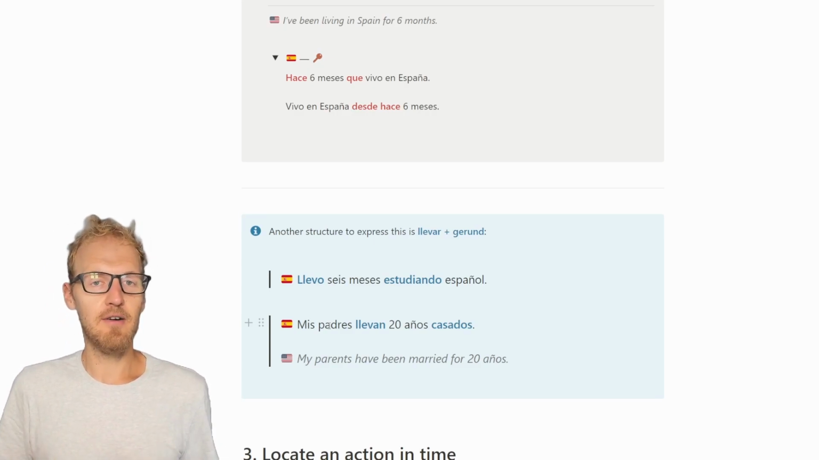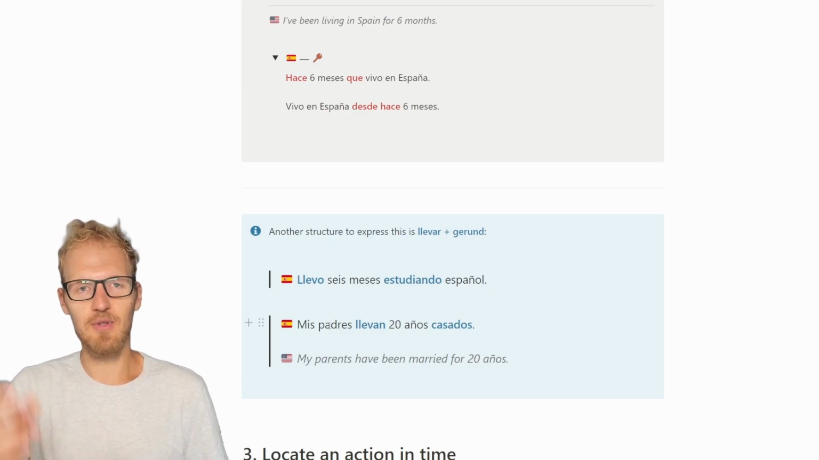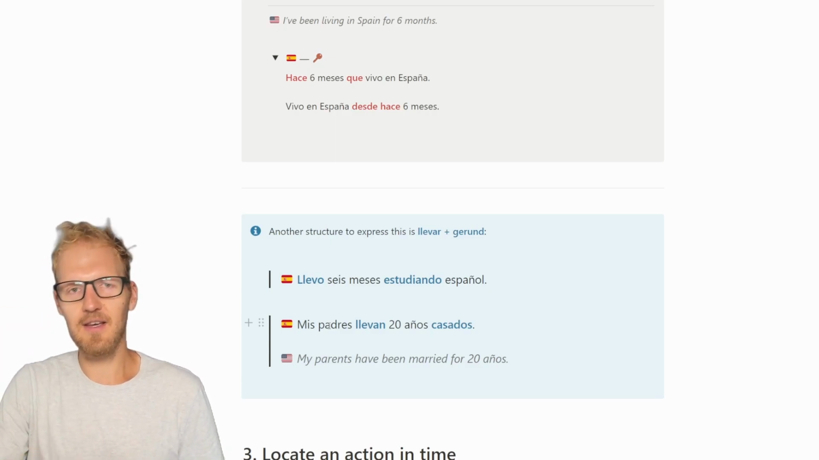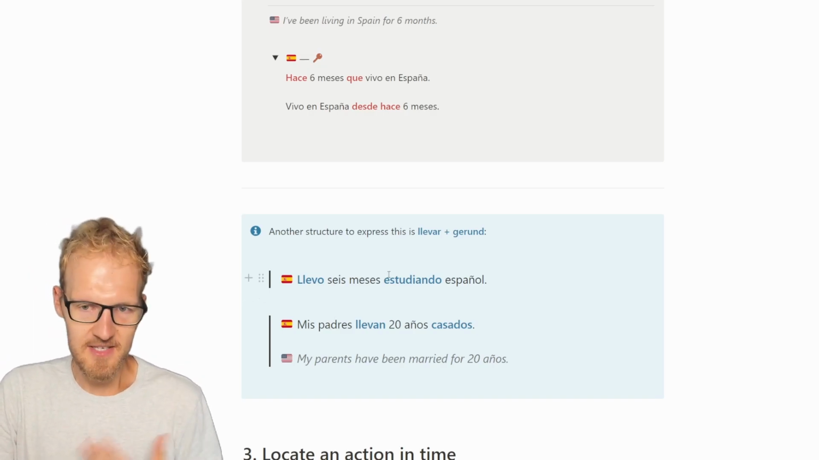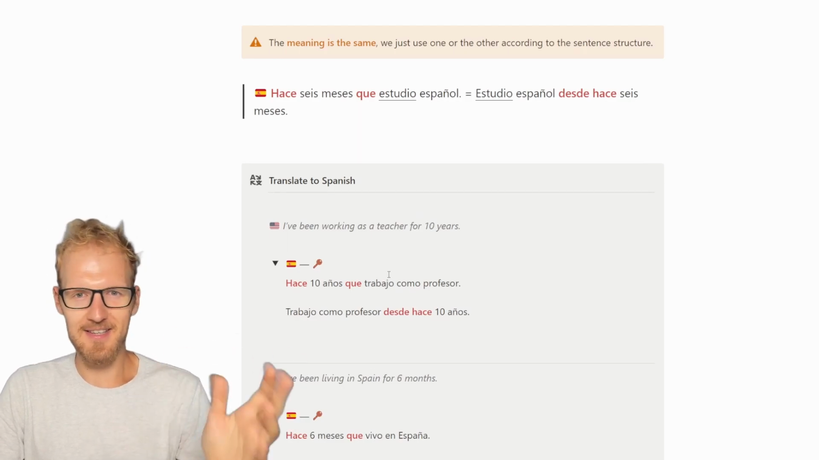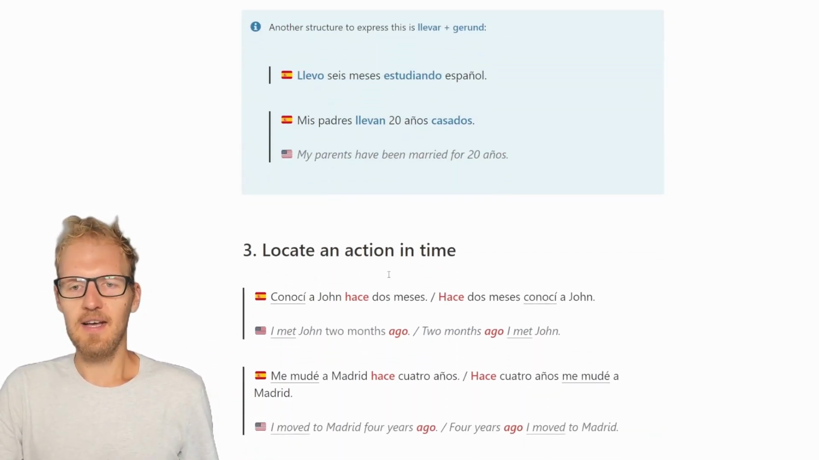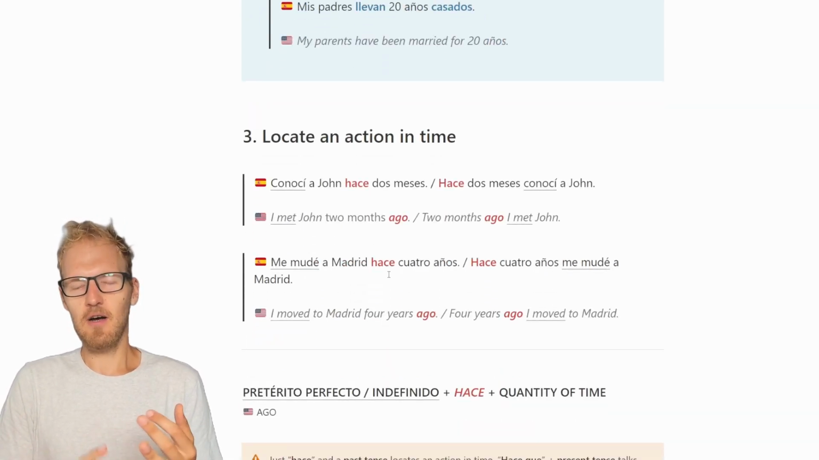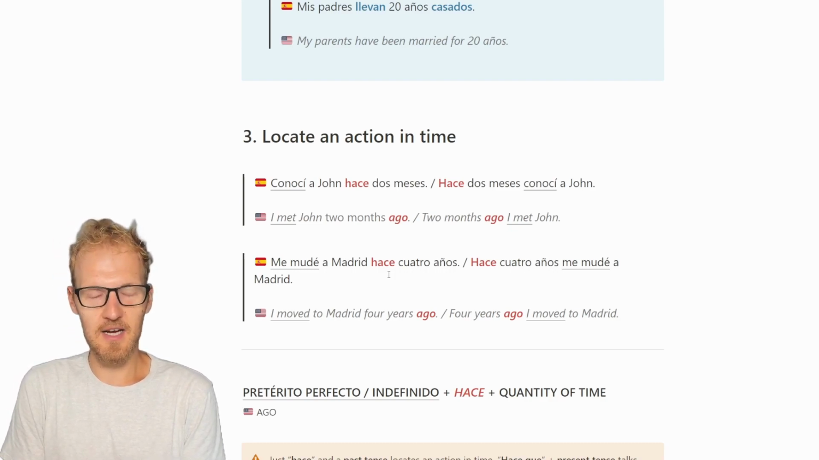This llevar and gerund could be even more intuitive for you as an English speaker because it's more similar to the -ing. I have been doing something. "Llevo estudiando, llevo haciendo algo." But it's not the point of this video. It's more hace, desde hace, que, and these structures that create confusion between each other. And we have seen, remember, how to mark the start of an action with desde plus date, desde que plus an event, an action.